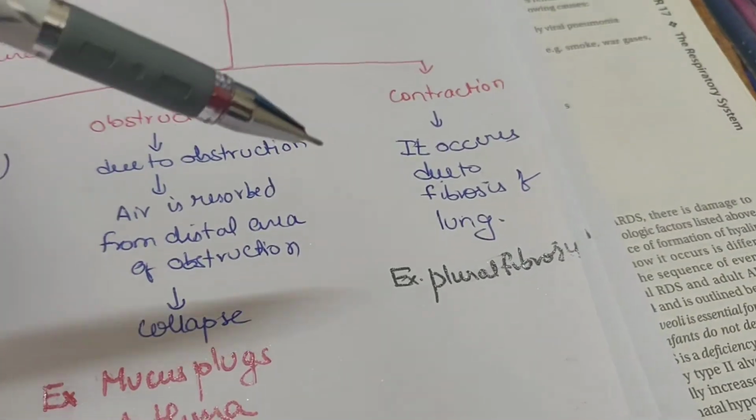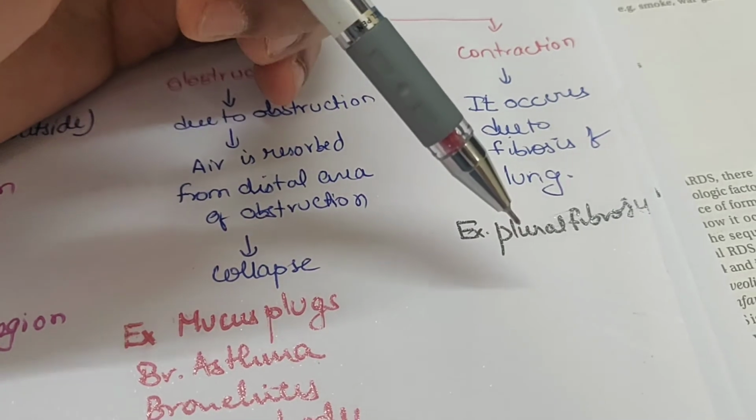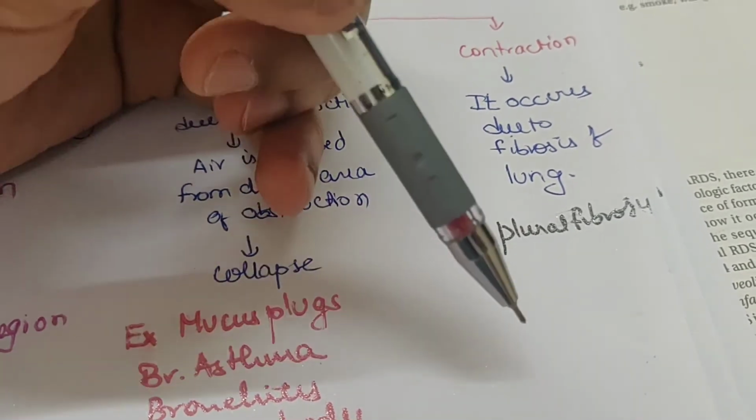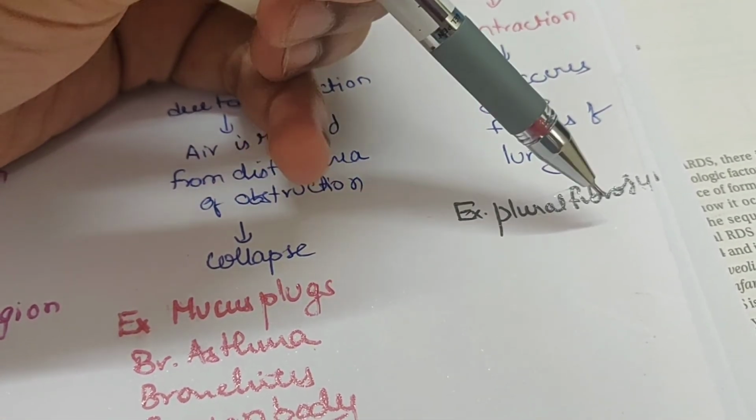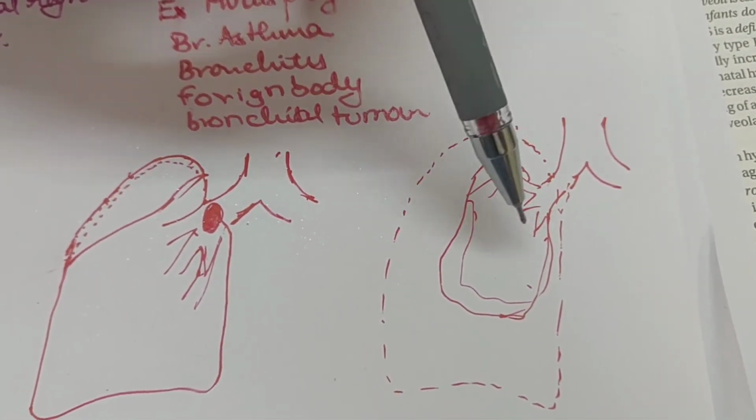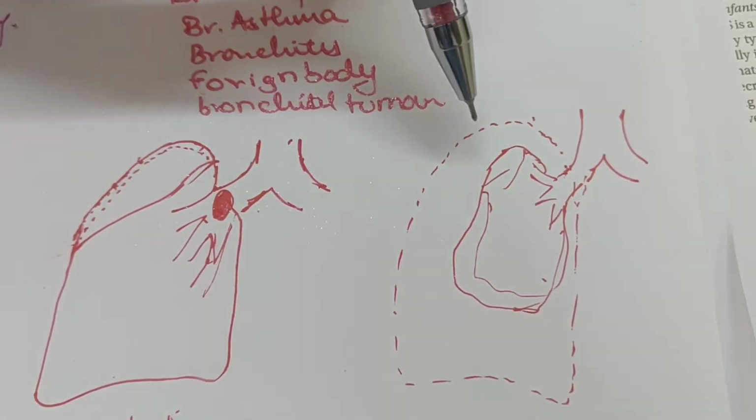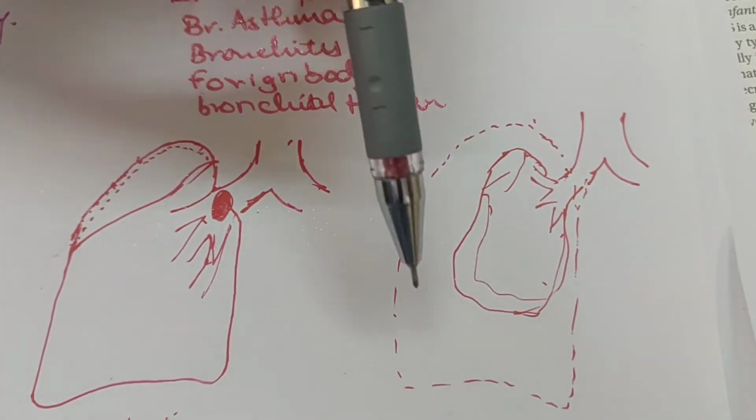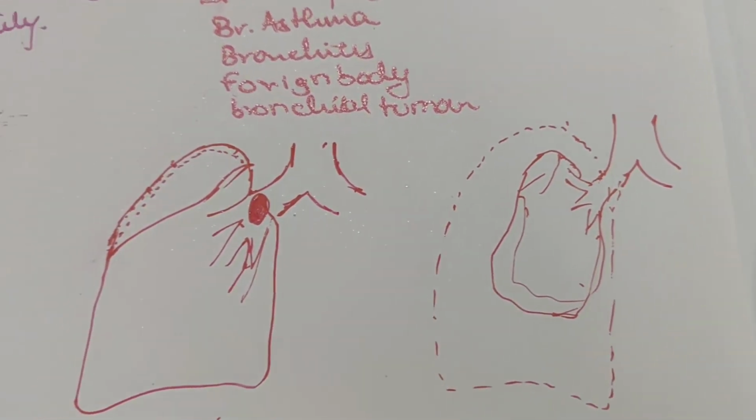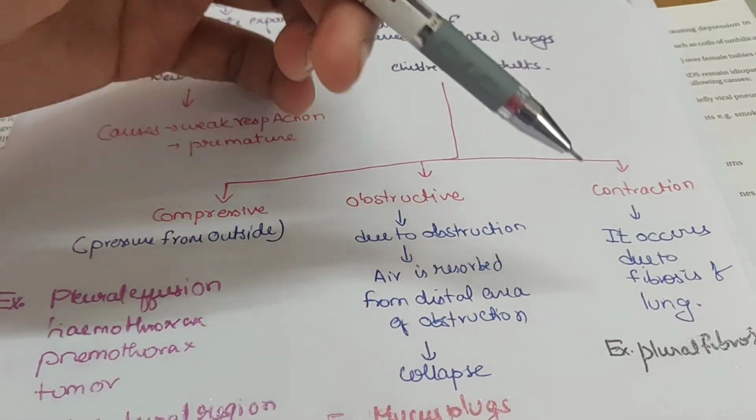Next, coming to contraction collapse. It occurs due to fibrosis of the lung. So contraction generally occurs due to fibrosis, for example pleural fibrosis. When you see here, when there is fibrosis of the lung parenchyma, it causes contraction, and the expansion of the lung does not happen properly. So these are the three types of collapse, that is compressive, obstructive and contraction.